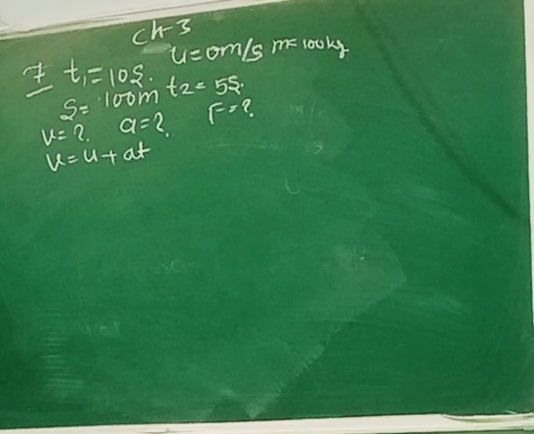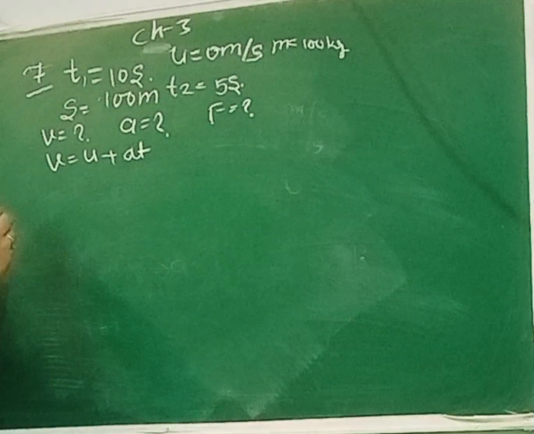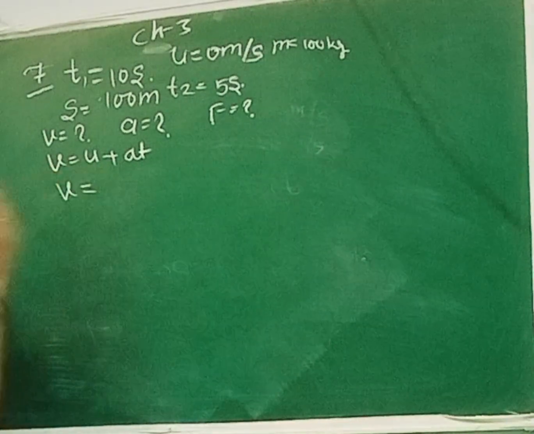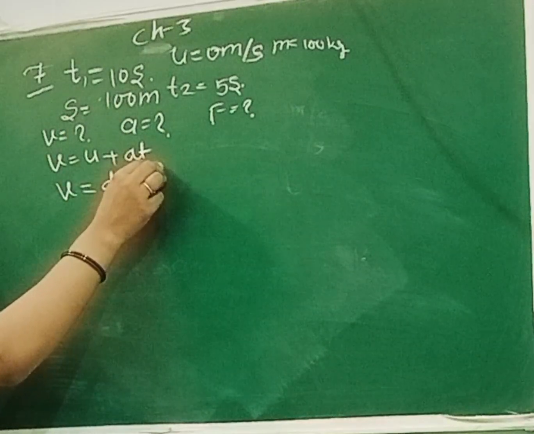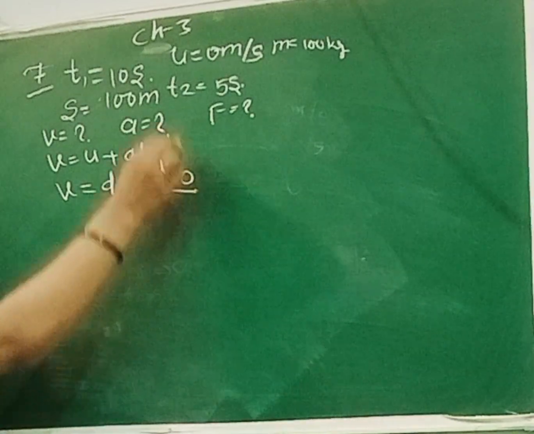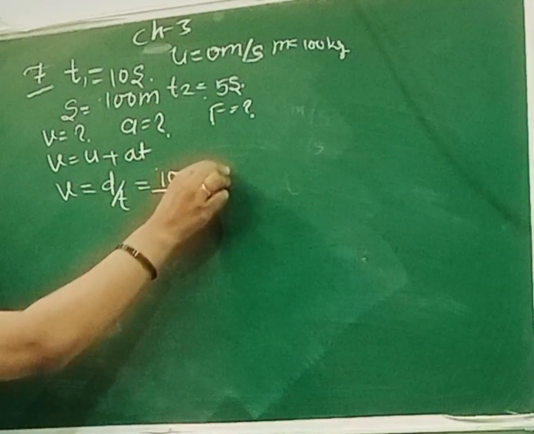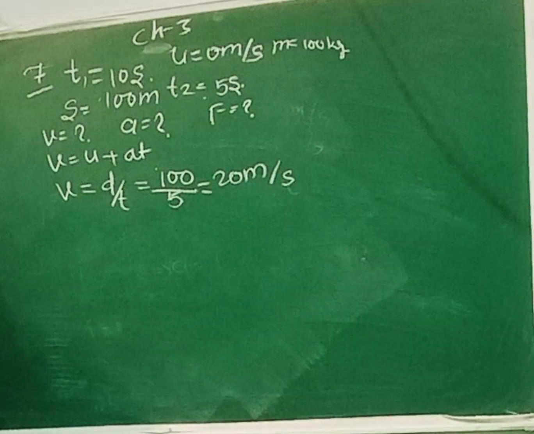So from where can we find the value? For velocity we know the formula distance upon time. Distance is 100 and time is 5. So 100 upon 5 means 20 meter per second. This is our velocity.